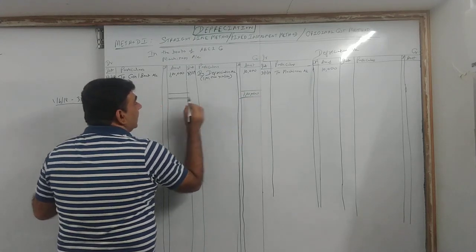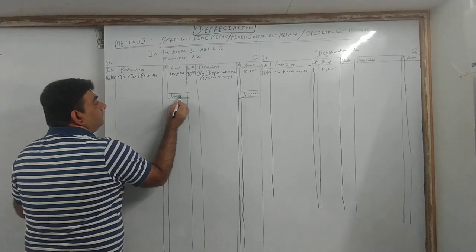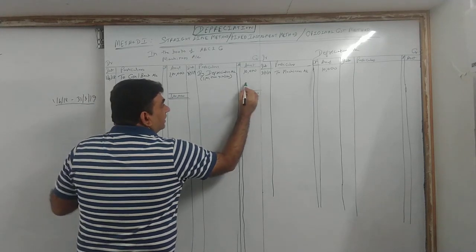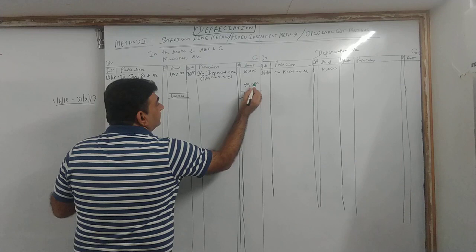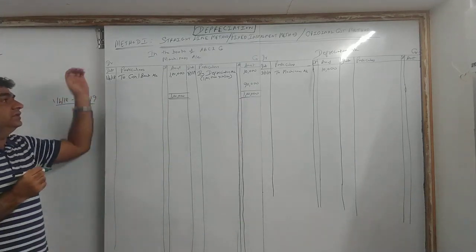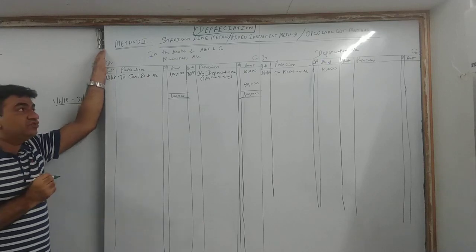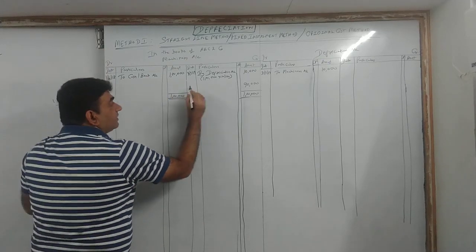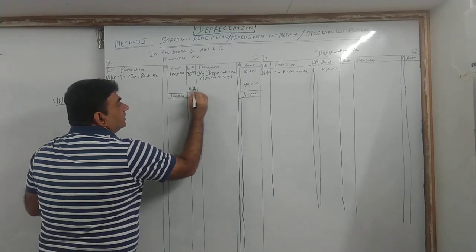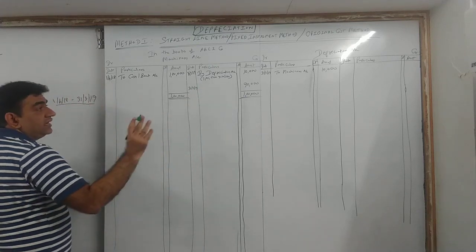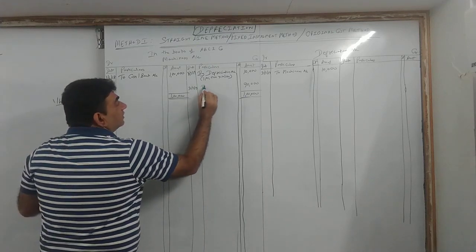Can I say 1 lakh? 1 lakh minus 10,000, can I say 90,000? Now see, 31st March 19 is my last day. What did we used to do in a ledger account? Against this, what will you do?